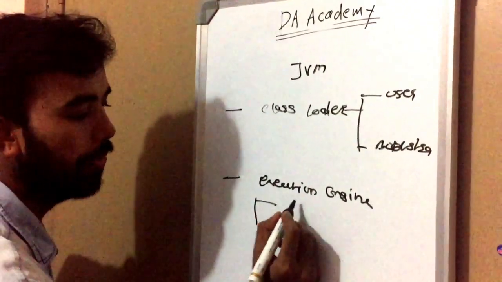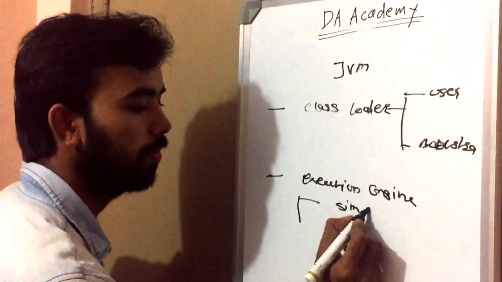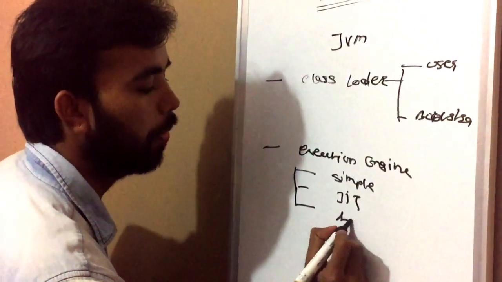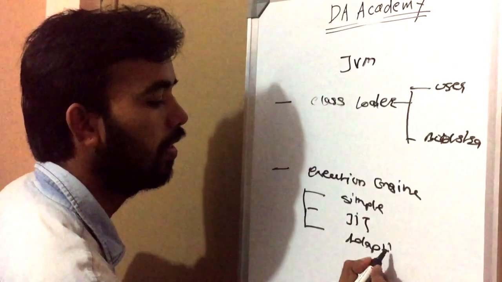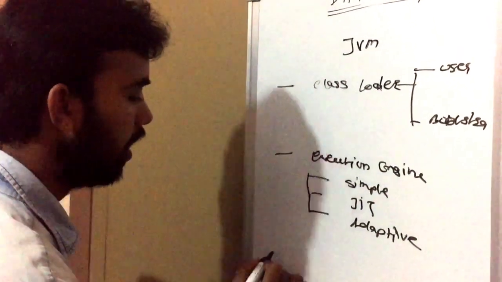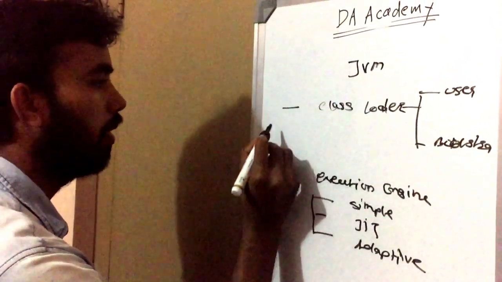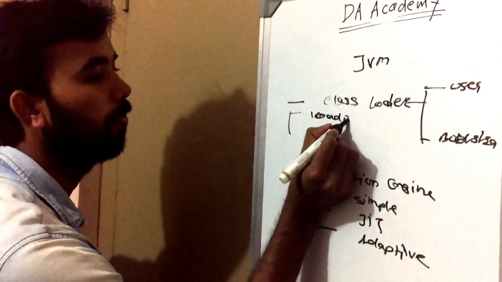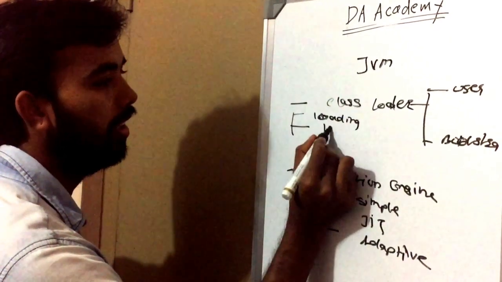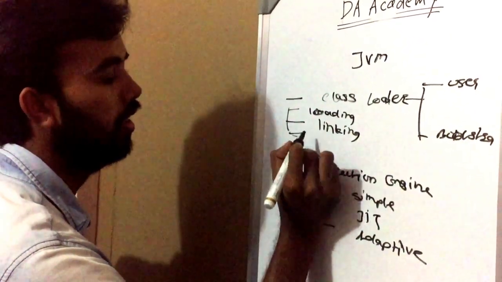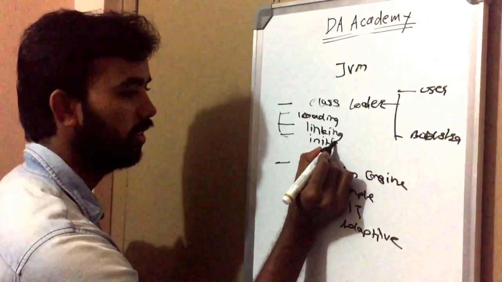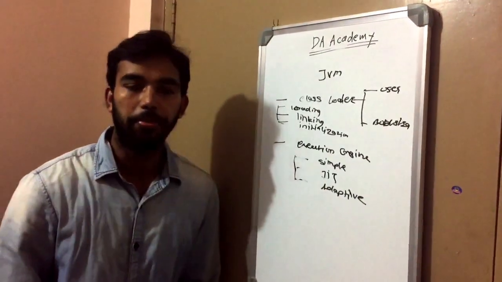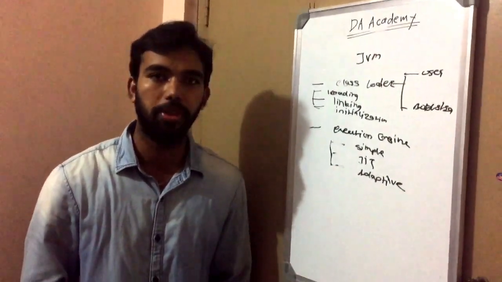There are three types of execution engine: simple interpreter, just-in-time compiler, and adaptive. And the class loader process contains loading, linking, and initialization. These are the major features of the JVM and how the JVM is created.